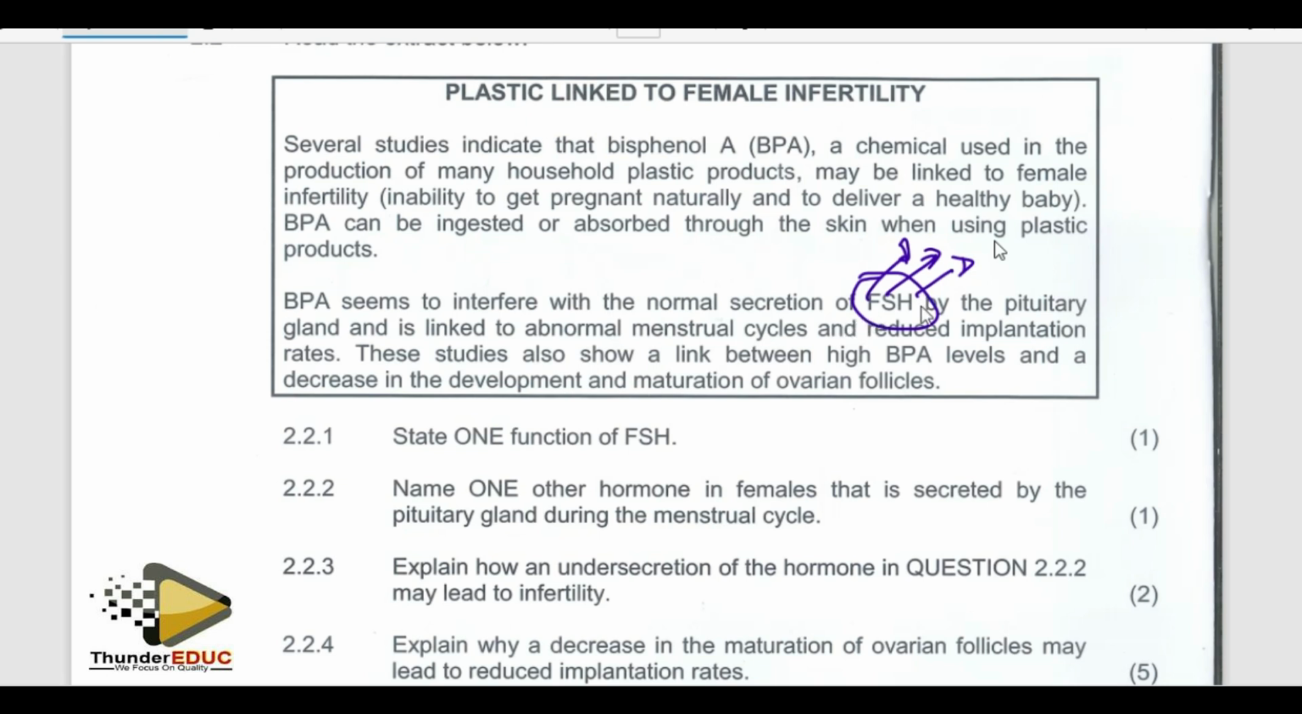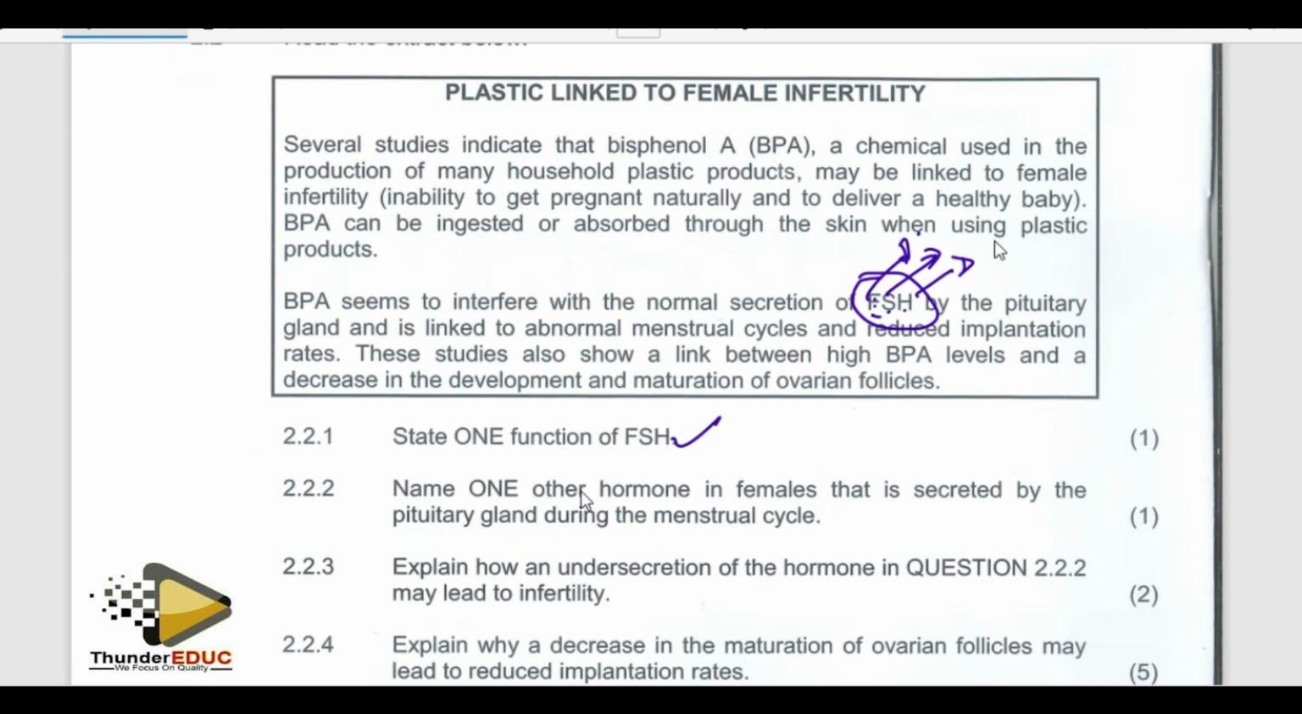The name is stating that this hormone stimulates the development of the Graafian follicle. What is the one function of that hormone? Its name is stating the function. It is the hormone which stimulates the development of the Graafian follicle. Simple. Done. Don't even waste too much time there.